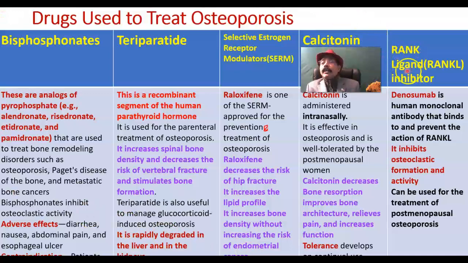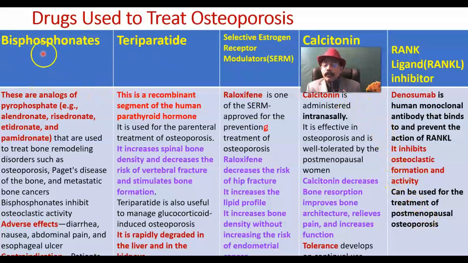Then we get the RANKL inhibitor. Denosumab is a human monoclonal antibody that binds to and prevents the action of RANKL, rank ligand. It inhibits osteoclast formation and activity. It can be used for the treatment of postmenopausal osteoporosis. So these are the drugs.